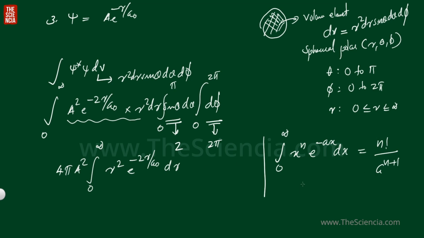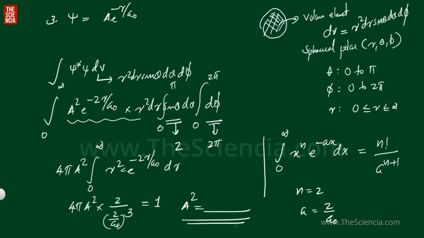So here in this problem n is equal to 2, and a is equal to 2 by a0. So now we can use this equation. We get 4 pi A square into n factorial, that is 2, by (2 by a0) raised to 3, and we have to equate this to 1. So now we can find the value of A square. Please find it out. It's work for you.